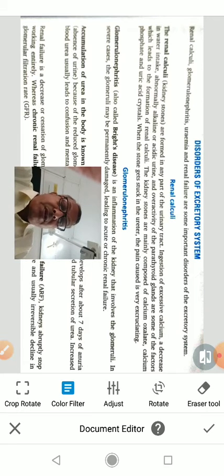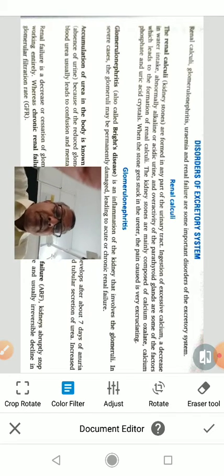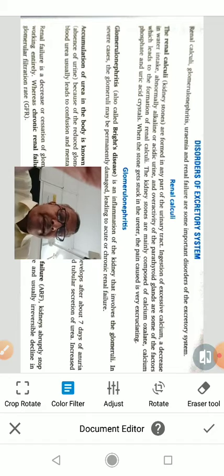Next disorder is glomerulonephritis. Glomerulonephritis is also known as Bright's disease. In this disease, there is an inflammation of the kidney that involves glomeruli. The glomeruli may be permanently damaged, leading to acute or chronic renal failure.